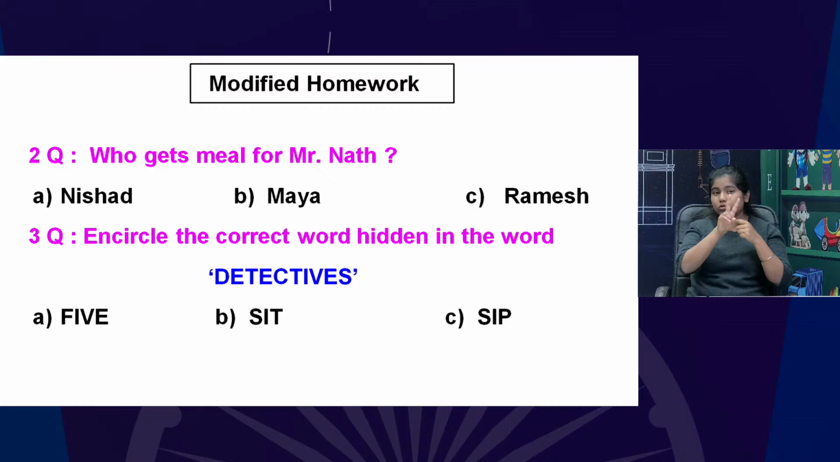We can play one game with question 2. If we play the elimination round, then Nishad and Maya were the detectives. So who is the remaining one? Yeah, very nice. That's the answer of who gets meal from Mr. Nath. Right. So is there anything else for all the students in our presentation today, or is it over now? It's all okay. Expert detectives.